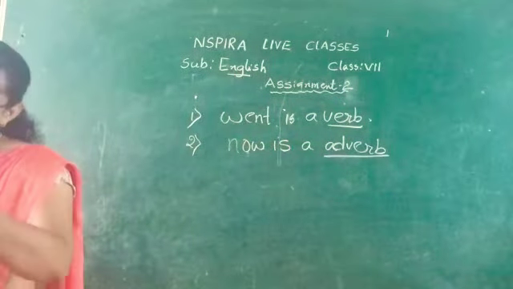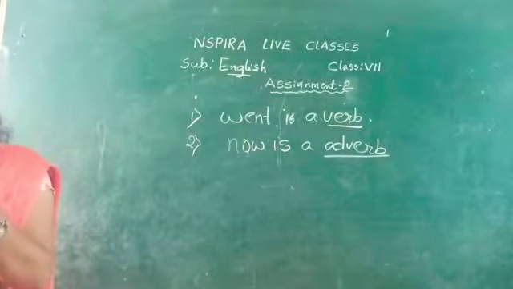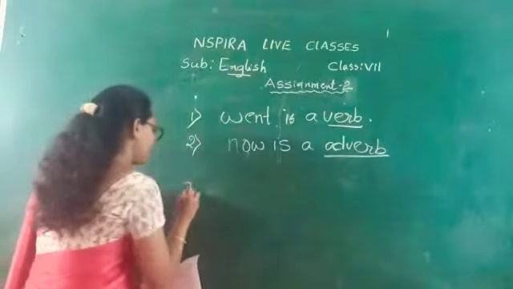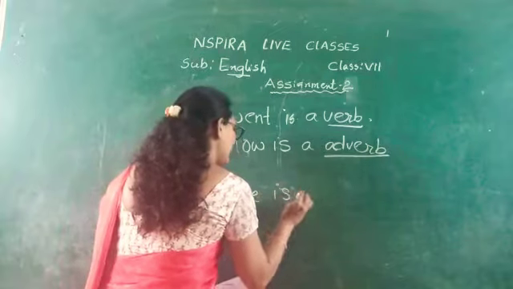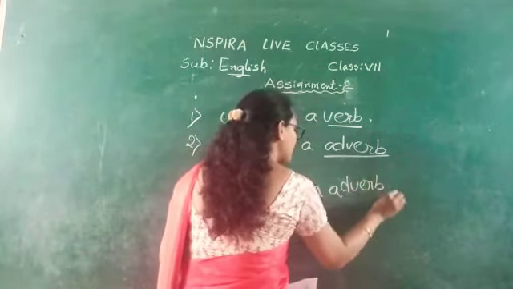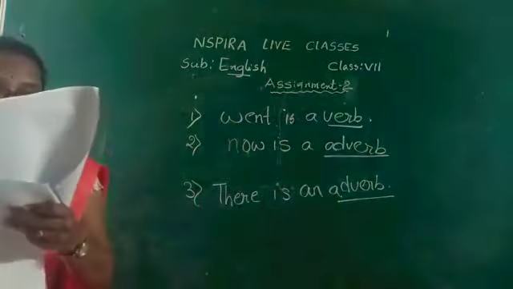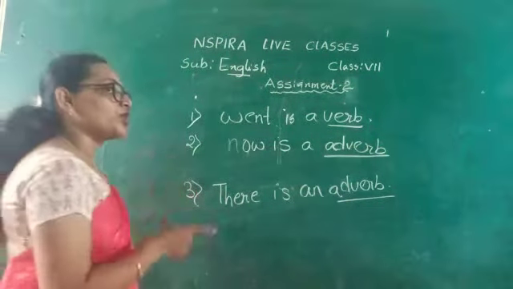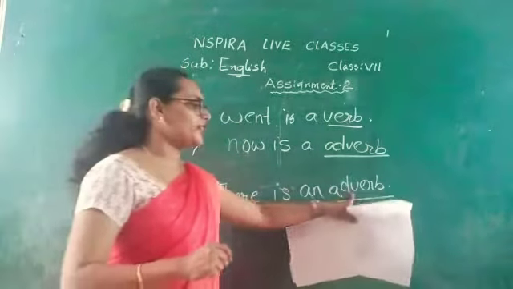See the third sentence. What are you doing there? What is there here in the sentence? There is an adverb in the sentence. Why am I saying it is an adverb? It is qualifying the verb doing in the sentence. So what qualifies the verb in the sentence? Adverb qualifies the verb in the sentence.